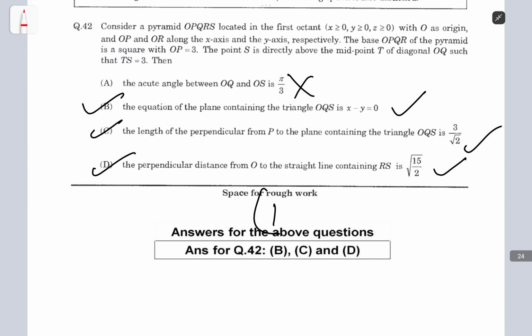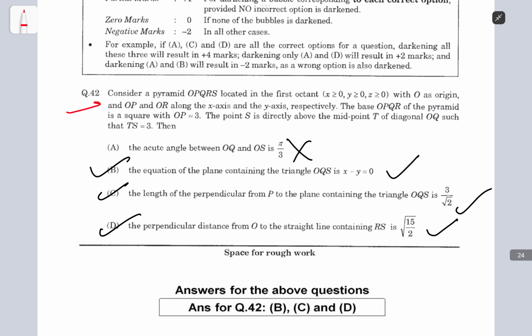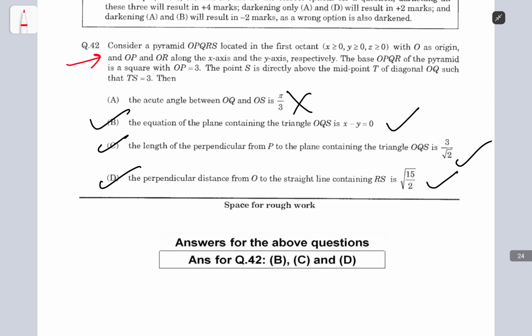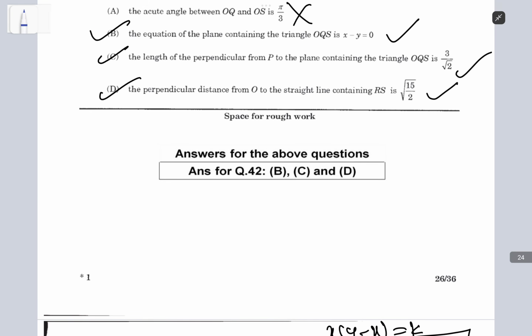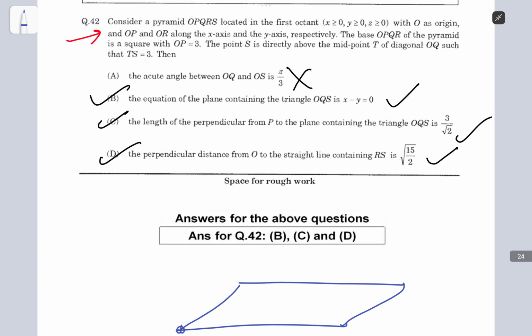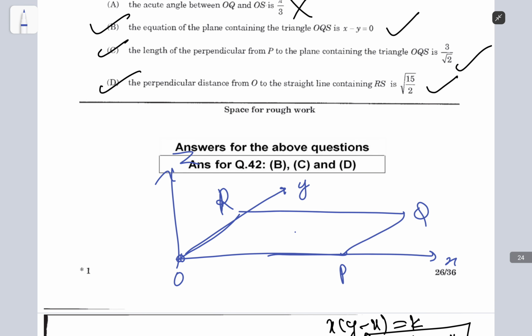For this question, well, this was easy. This one just needs the basics of 3D geometry. You just need to draw the figure nicely. The figure looked something like this. If you have O, I believe P was in the x-axis, right? So I took this as x, this is y, and this as z. So this should be P, this should be R, and this should be Q. And then we had some S here at 3 distance up, and then you just need to do what?